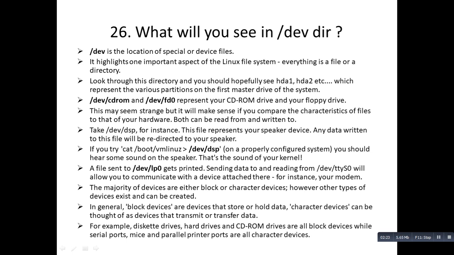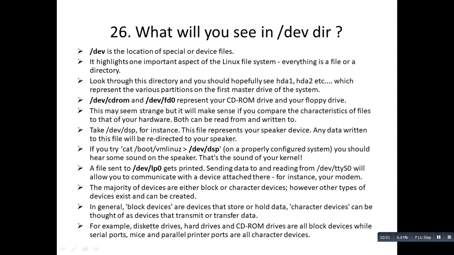A file sent to /dev/lp0 gets printed. Sending data to and reading from /dev/ttyS0 will allow you to communicate with a device attached there, for instance your modem. The majority of devices are either block or character devices.